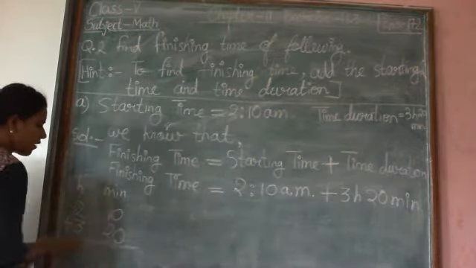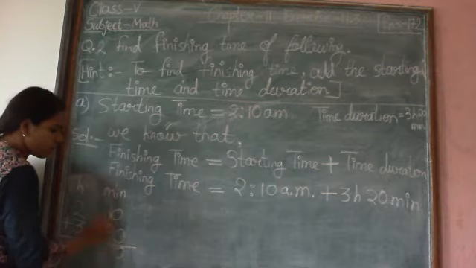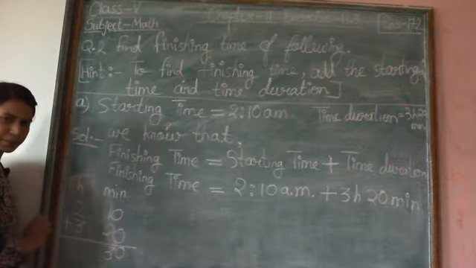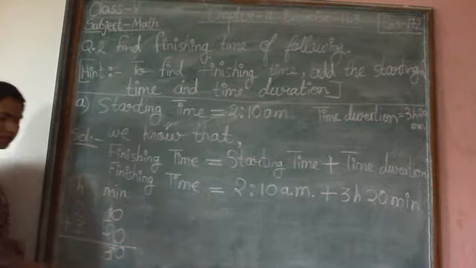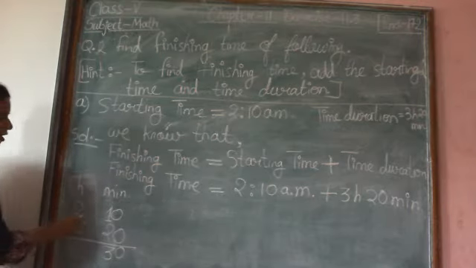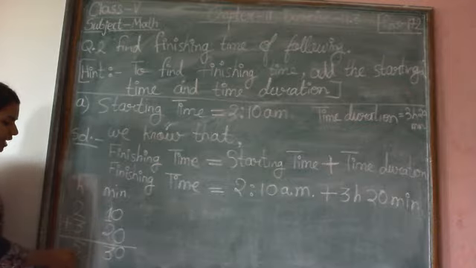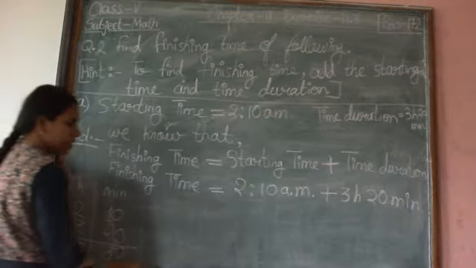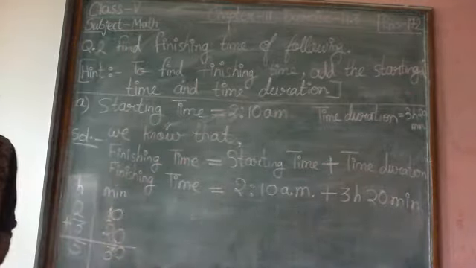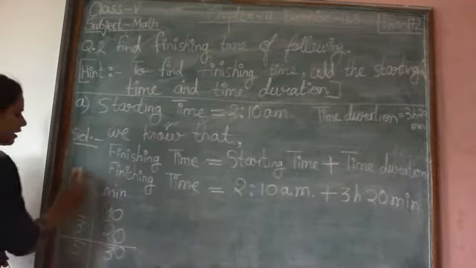Always start addition from one's column. 0 plus 0 is 0, 1 plus 2 is 3. Now 2 plus 3 is 5. So what is the finishing time? 5:30 a.m.